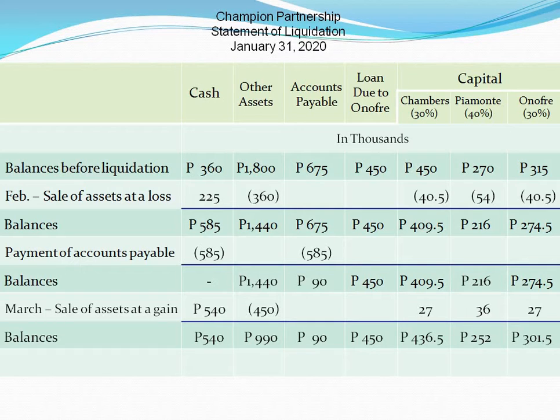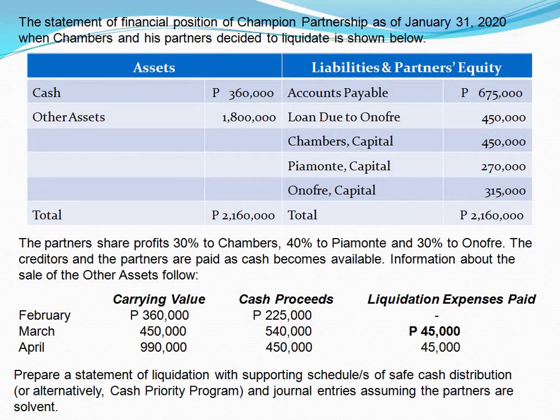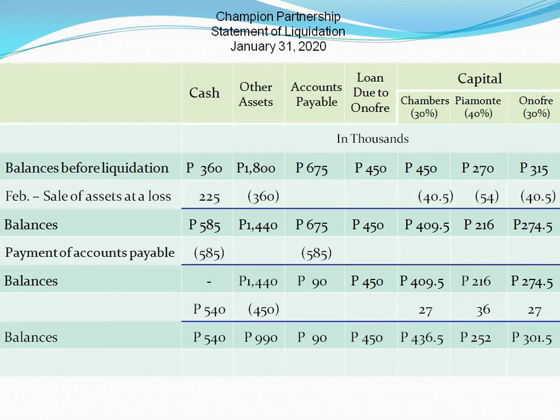Before payment of the remaining accounts payable, don't forget that in March, there were liquidation expenses paid amounting to 45,000. The liquidation expenses paid is better shown first before the payment of the accounts payable and immediately after realization, because as mentioned earlier, this most likely was incurred for the partnership to be able to sell the other assets.